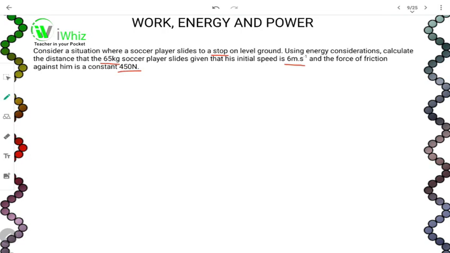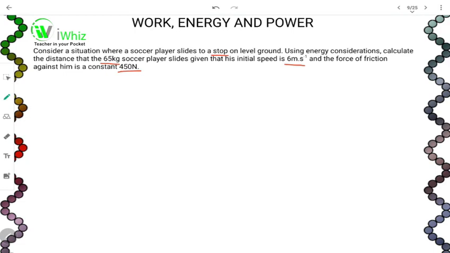What would be the first step in doing this example? Your first step would be to analyze the problem and to determine what you have been given. So friction stops the player, which converts the kinetic energy into another form, which includes thermal energy. When we look at the work energy theorem, we can say that the work done by friction, which is negative, is added to the initial kinetic energy to produce zero.